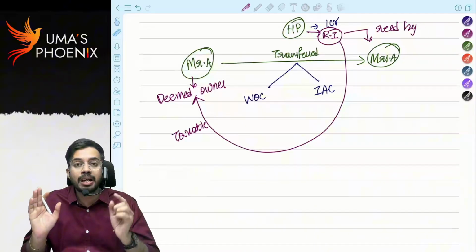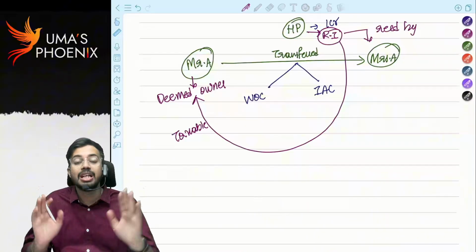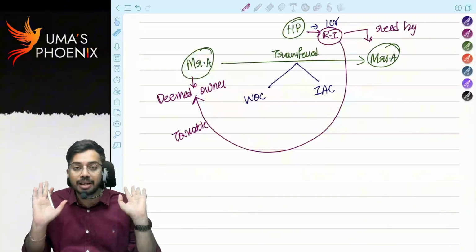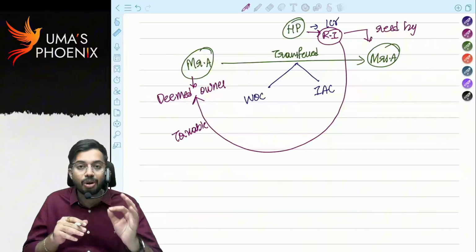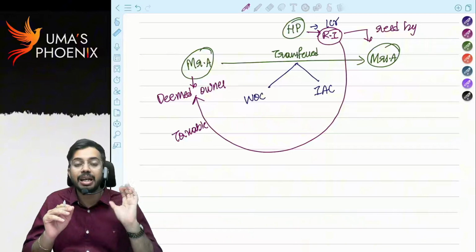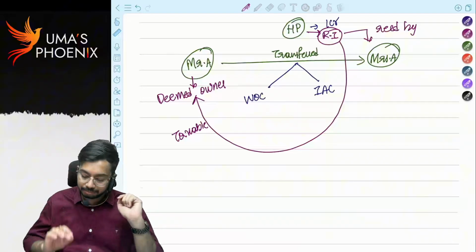Whenever house property is given as gift to spouse, even though rental income is received by spouse, such rental income is not taxable in the hands of spouse, because the transferor will be considered as deemed owner, and entire rental income will be taxed in the hands of transferor being deemed owner.